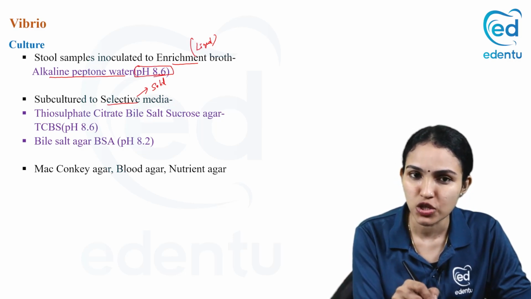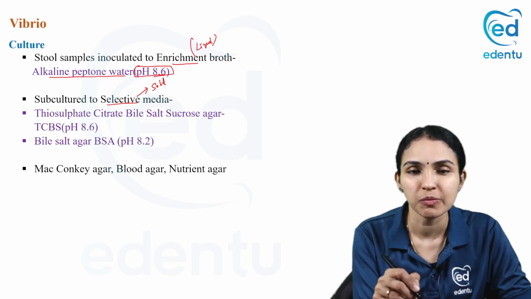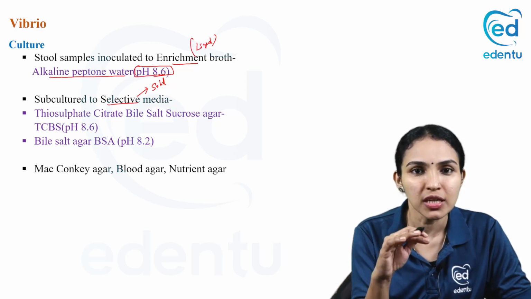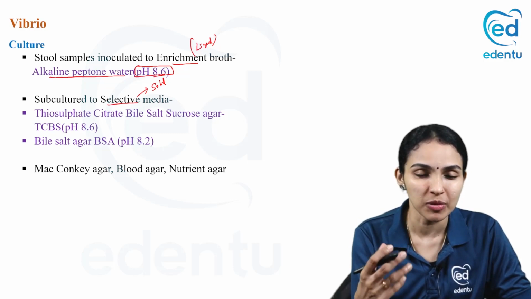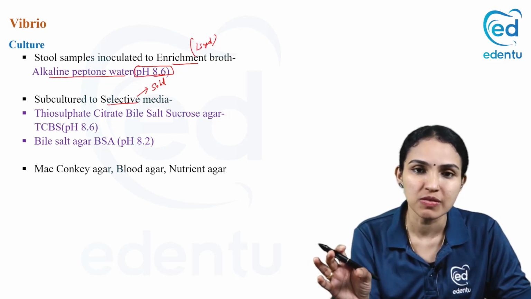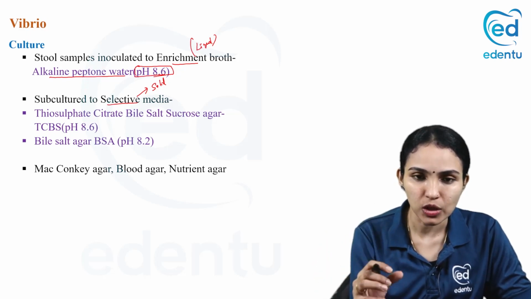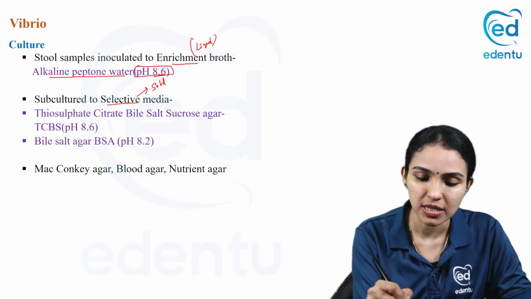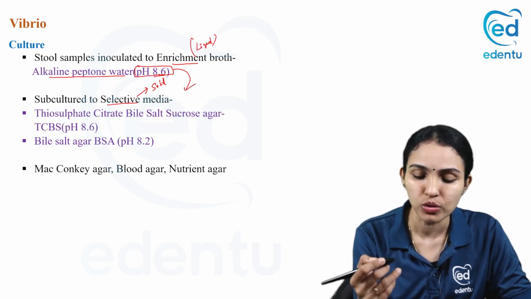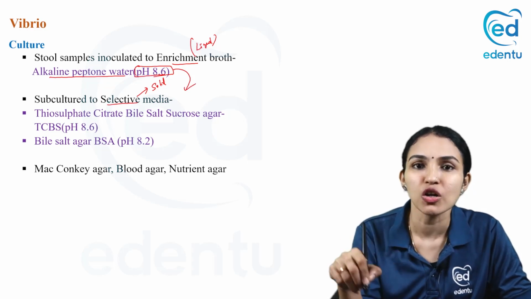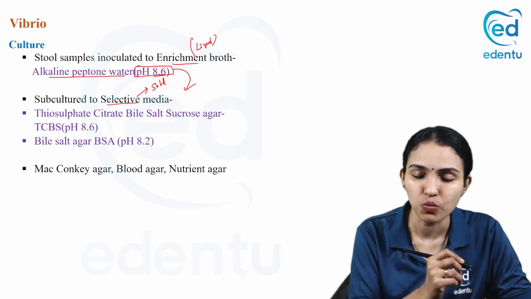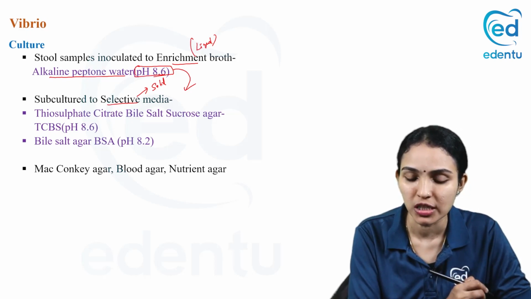So if you inoculate the stool sample into alkaline peptone water and keep it for 6 to 12 hours, what happens? Vibrio cholerae will multiply in it and all other coliforms will get destroyed. So you have only Vibrio cholerae left in the medium. Now we are going to inoculate the growth in alkaline peptone water onto solid media, which is the selective media. So which selective media do we use for Vibrio cholerae?